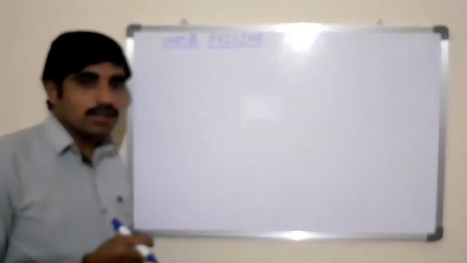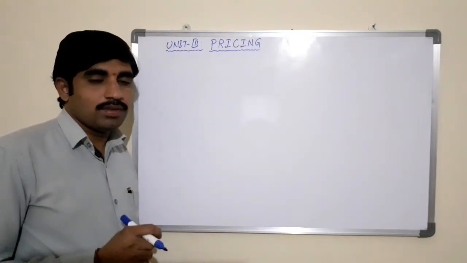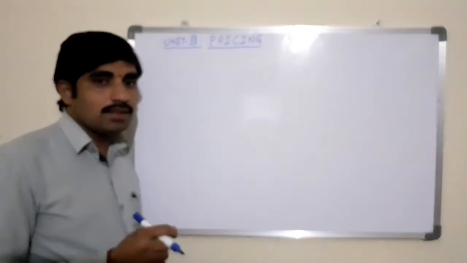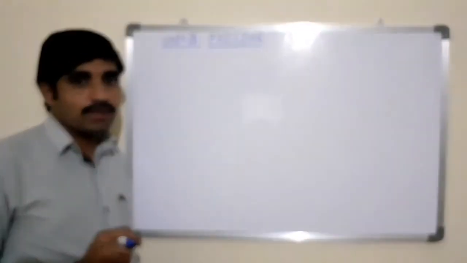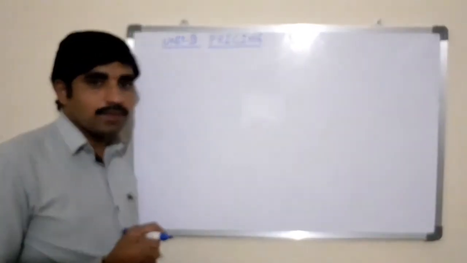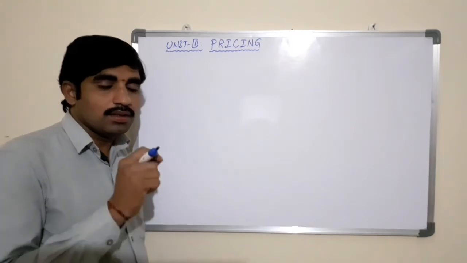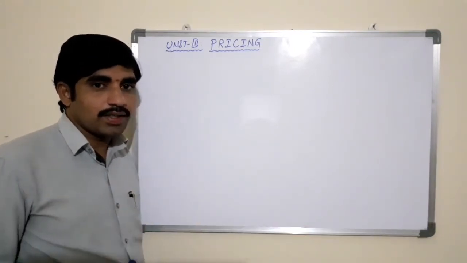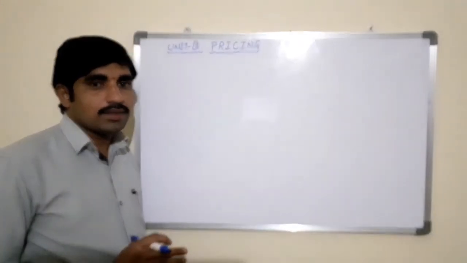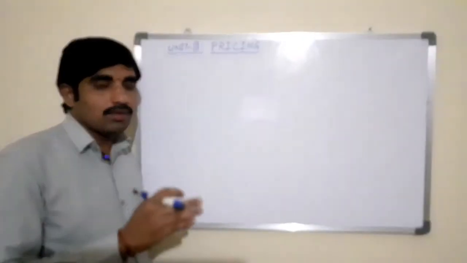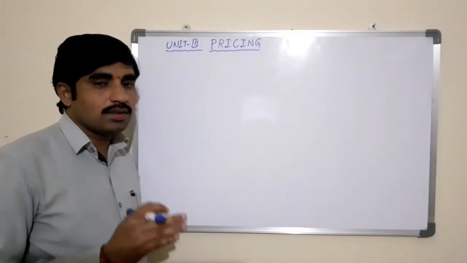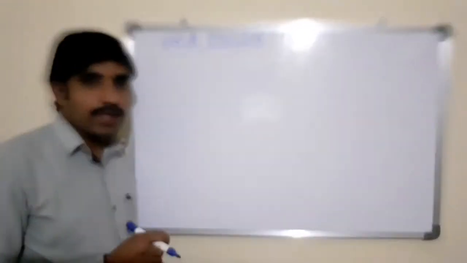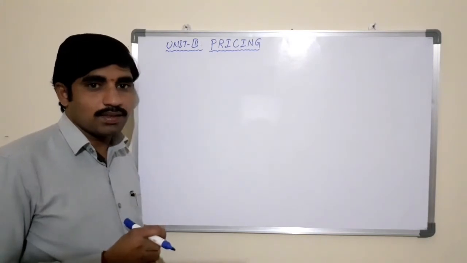So while fixing the price, the managerial economist or the producer or the business should consider various factors in order to fix the price for the product. Generally, the price of the product will be fixed based on different factors. Based on the different factors, the process of pricing is classified into different methods. All those are called methods of pricing.